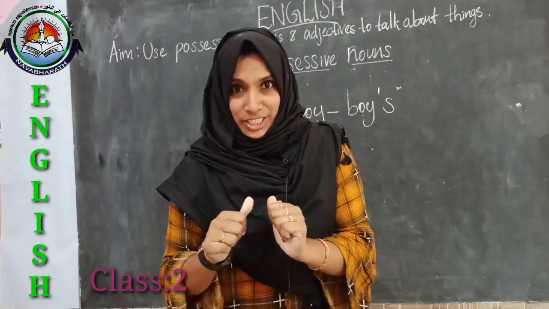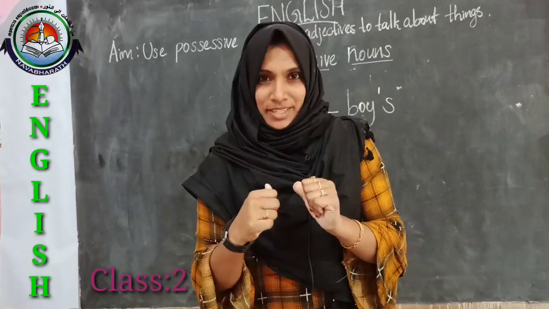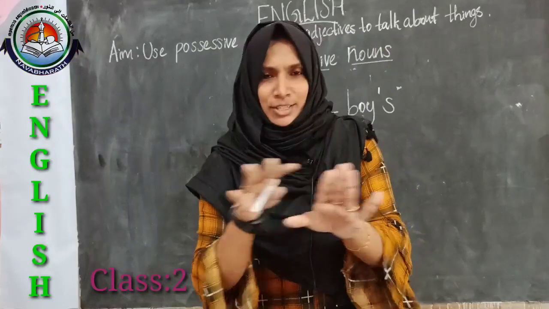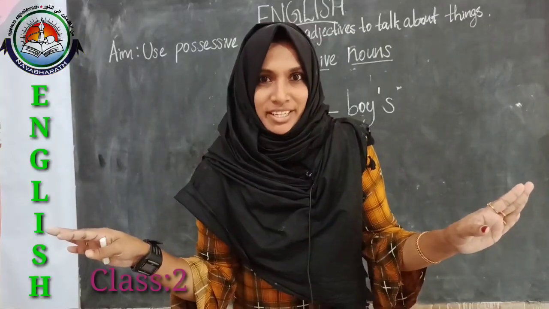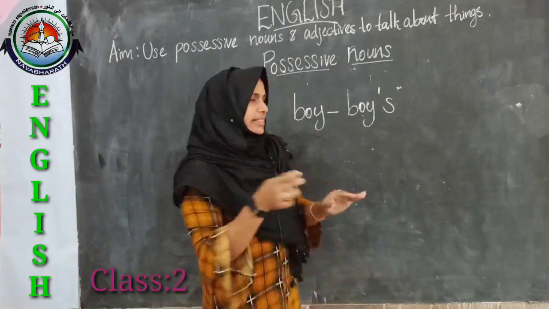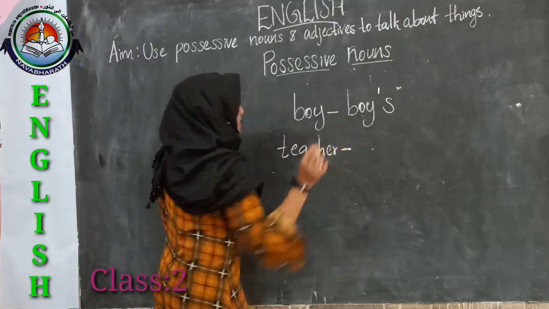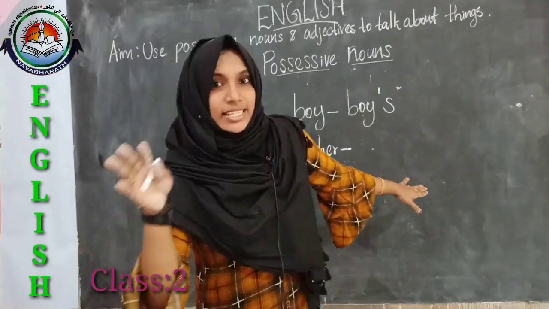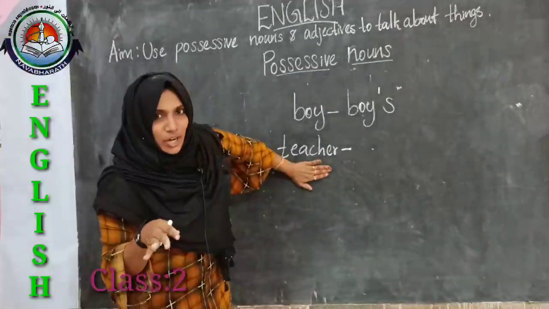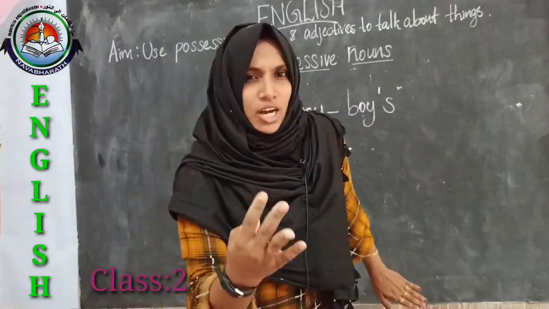In case of a teacher, it is also a singular form, right? In case of ma'am, here you have only one ma'am, right? There is no more than one ma'am here. I'm a teacher. So, if you want to turn the word teacher into its singular possessive noun, this is a singular noun, so you can turn it into a singular possessive noun.